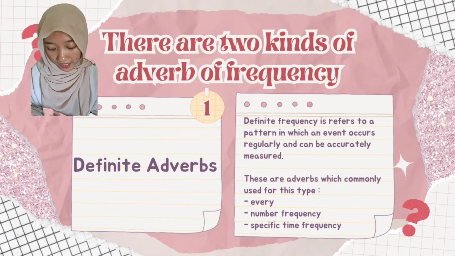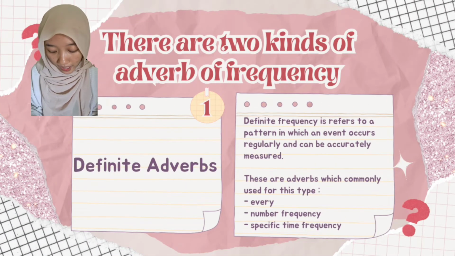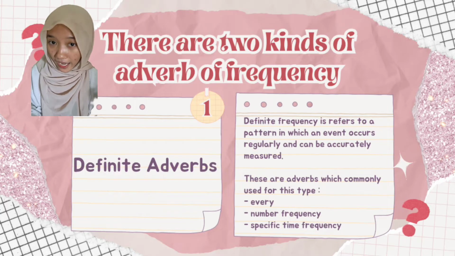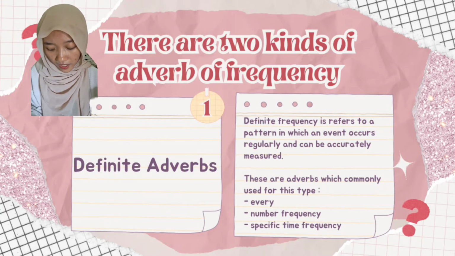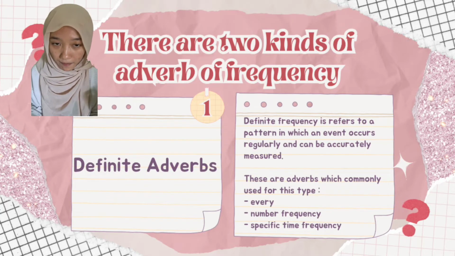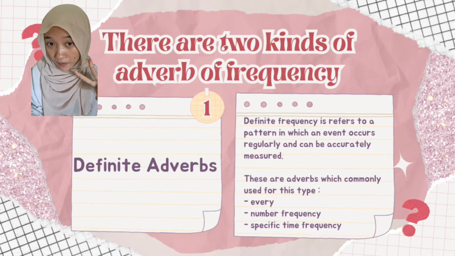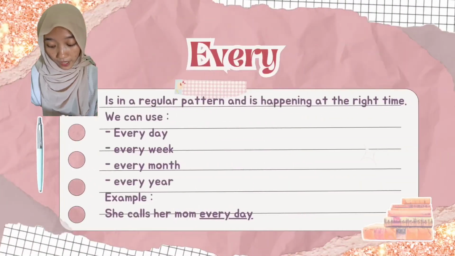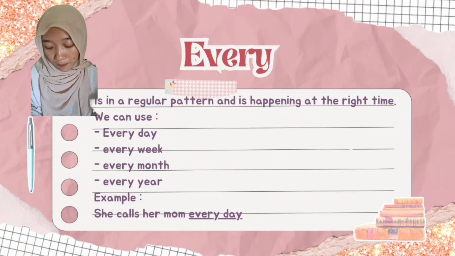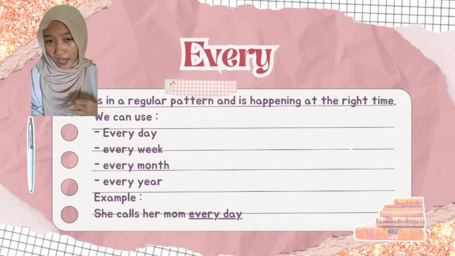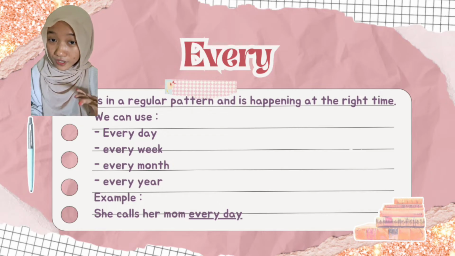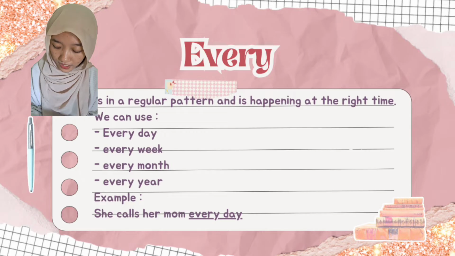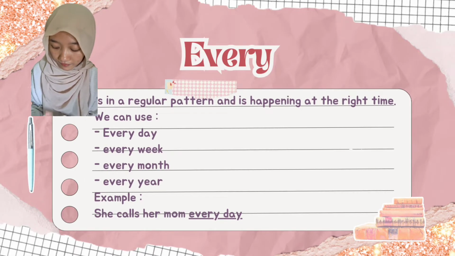Definite adverbs refer to a pattern in which an event occurs regularly and can be accurately measured. These are adverbs which are commonly used for this type: every, number frequency, specific time frequency. Every is a regular pattern and is happening at the right time. We can use every day, every week, or every month, also every year. Example: she calls her mom every day.